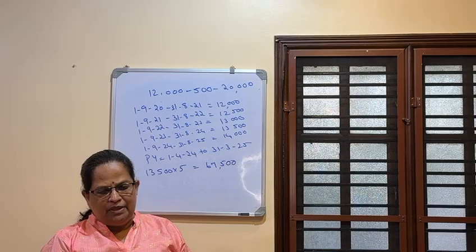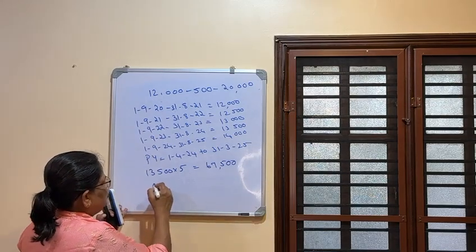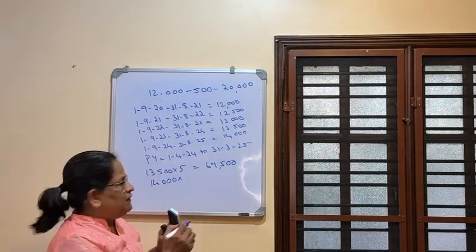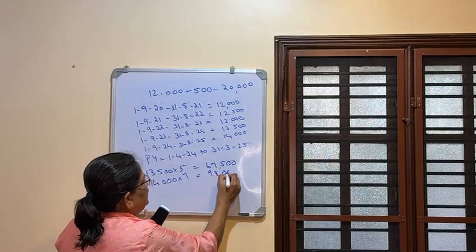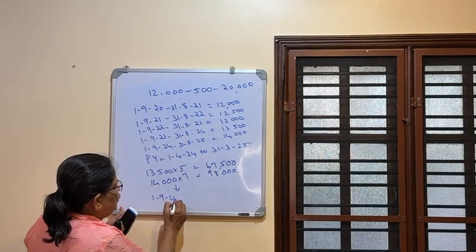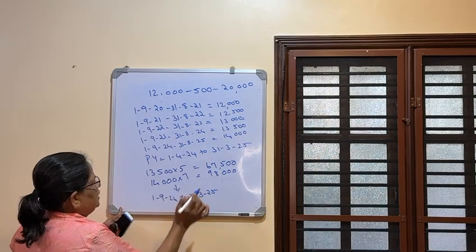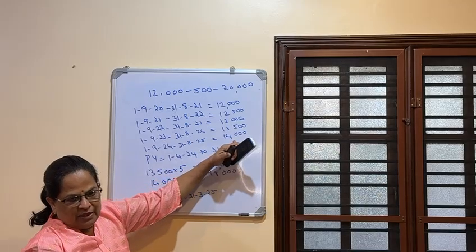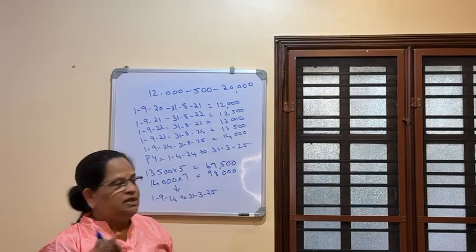Now salary from 1/9/24 to 31/3/25 is 14,000. That means September, October, November, December, January, February, March, 7 months.